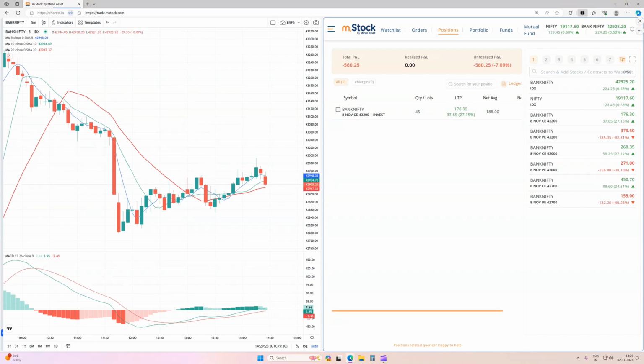So the trade is moving against us, and we have seen the 10% or 5% loss. We are at a 5% loss of around 500 to 600 rupees. So I think it's better to exit from the trade. Why take more losses in this trade? We have seen 10% profit, and currently we are around 10% loss, because if Bank Nifty shows a further fall from this level, we may need to see further loss in this trade. So no problem, let's exit.